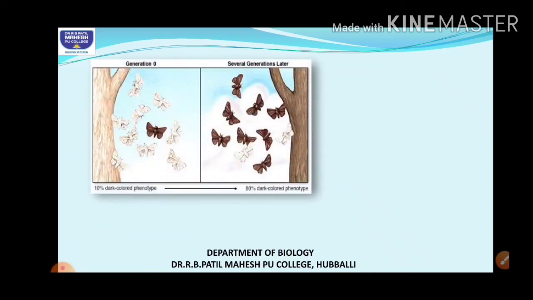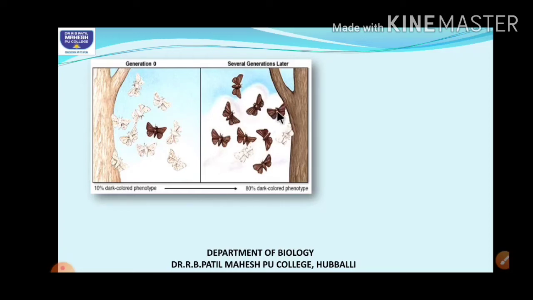Got it? So here you can see that initially the dark colored moths were only around 10%, but later the number of dark moths went on increasing. Why? Because they survived.